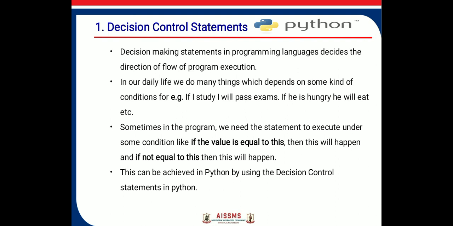In our daily life, we do many things which depend on some kind of conditions. For example, if I study, I will pass exams. If he is hungry, he will eat, etc. Sometimes in the program we need statements to execute under some conditions, like if the value is equal to this, then this will happen, and if not equal to this, then this will not happen. This can be achieved in Python programming using decision control statements.